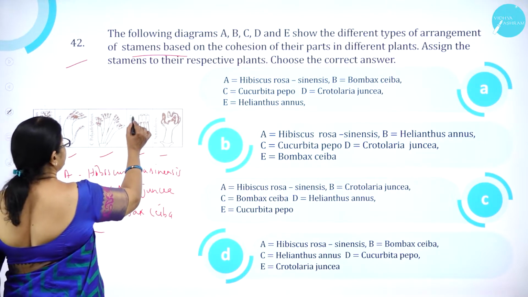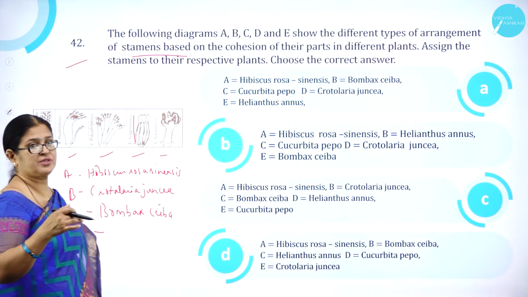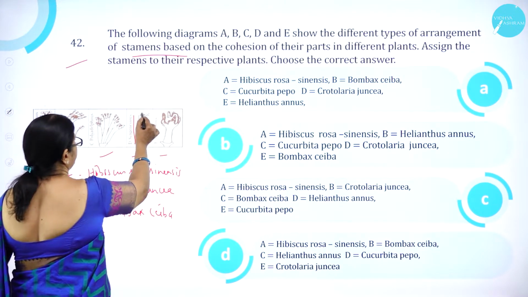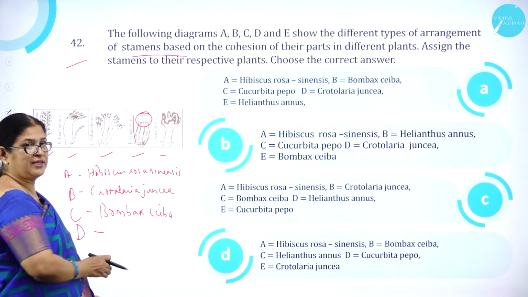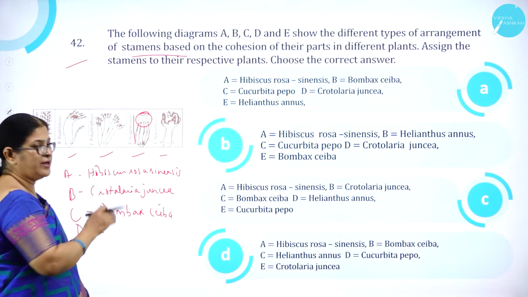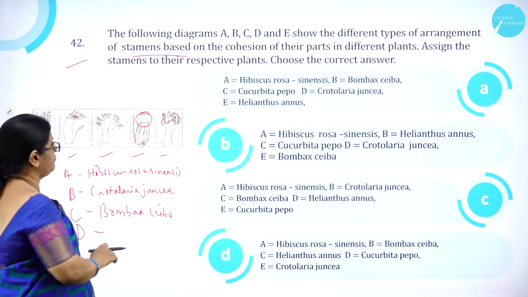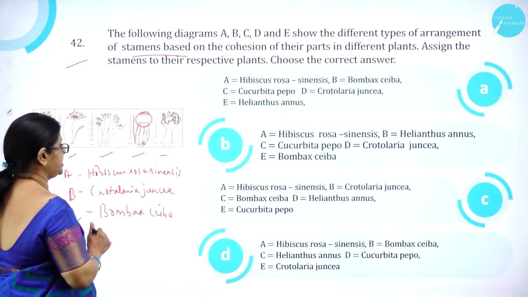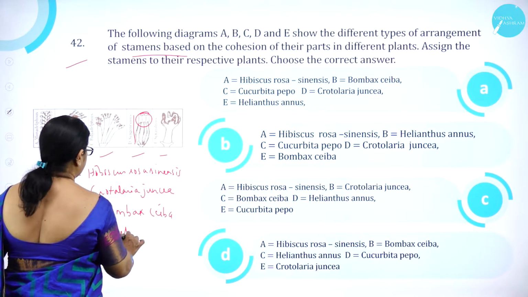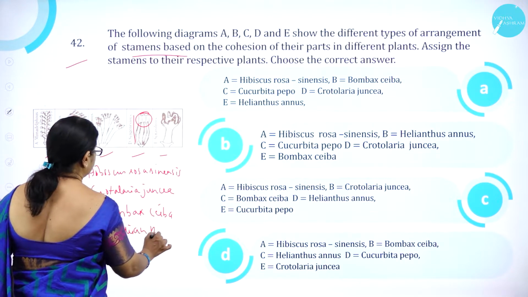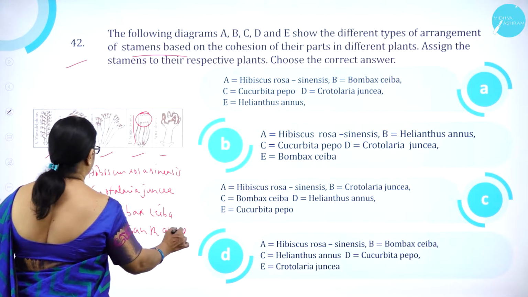Then D is syngenesious. The stamens are fused. Here we can see the filaments are free, but the anther lobes are fused. So, syngenesious is Helianthus annuus, that is sunflower.